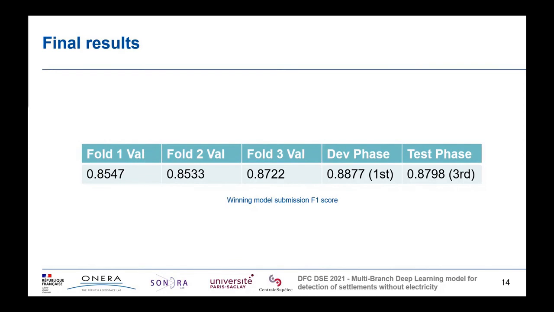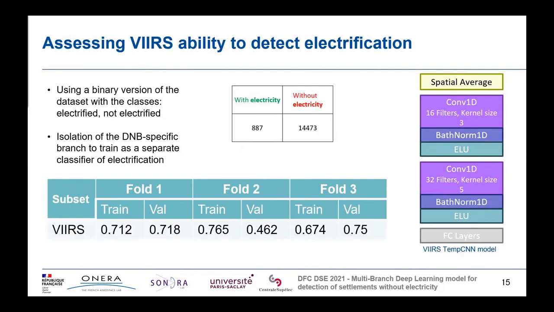Considering the capacities of the day-night band to detect ground illumination, we decided to evaluate it in isolation from other sensors at the task of detecting electrification. In the context of heavy label imbalance, we consider that the performance that we display here is quite satisfying, considering that the F1 score that we used is a measure that takes into account class imbalance, contrary to accuracy.